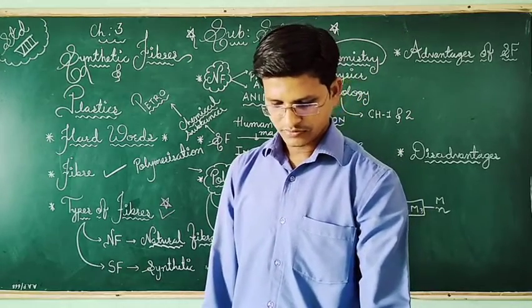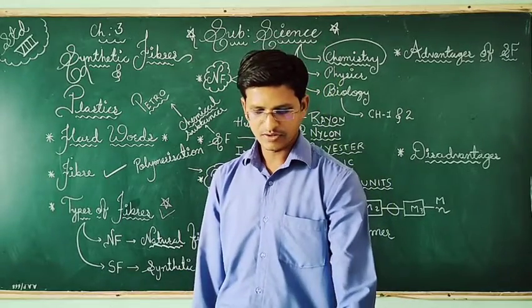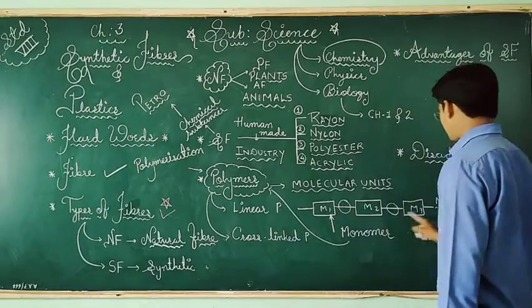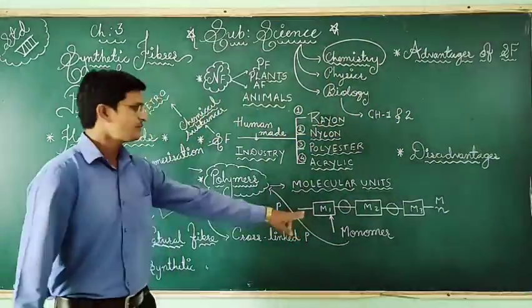Poly means many units, and mer means repeating units. So all the units are repeating. You can see that all the units are getting repeated. So that is called repeating units.